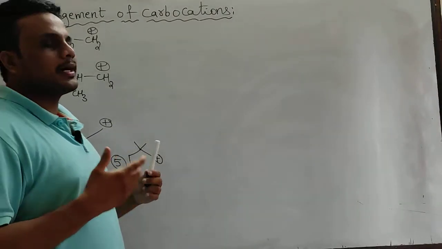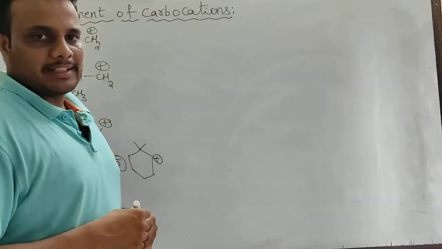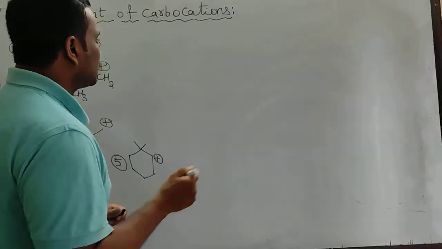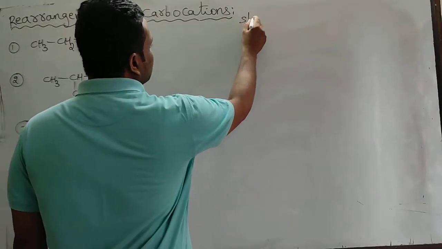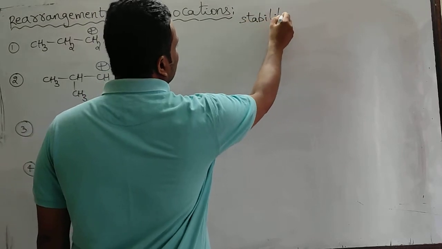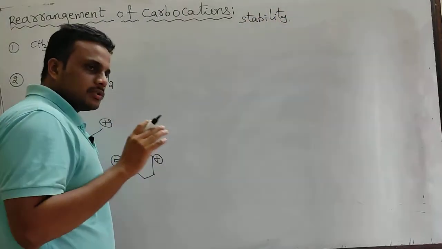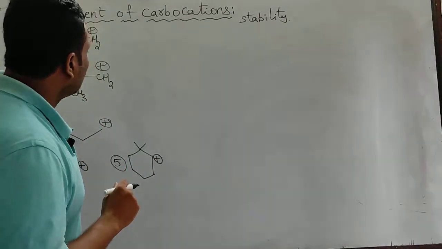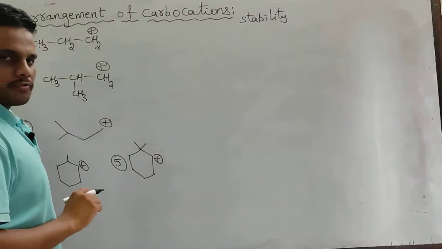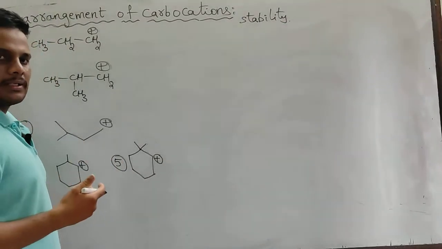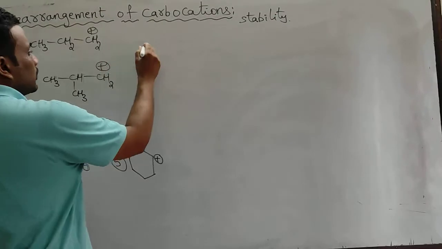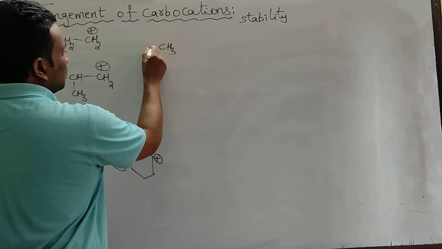Actually, why should carbocations undergo rearrangement? The purpose of rearrangement of carbocations is for getting stability. This is the only purpose of rearrangement of carbocations. Okay. So let me teach the first example, why this rearrangement takes place, how it takes place, and which type of groups undergo shifting in this. First example I am teaching.